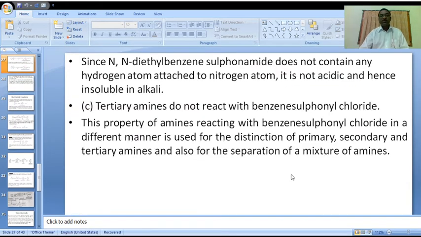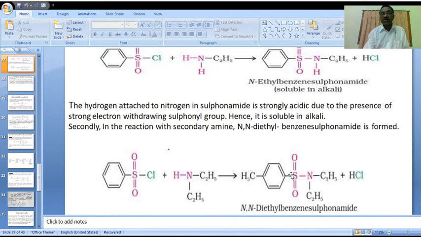Here please observe, in the secondary amine product, N,N-diethyl benzene sulfonamide, it does not contain any hydrogen. Here there is no hydrogen atom.